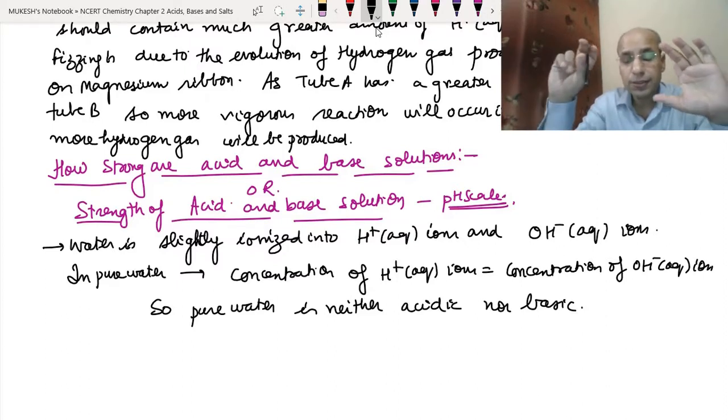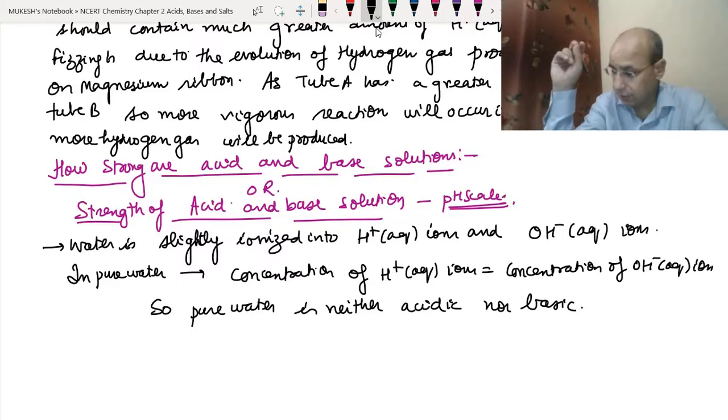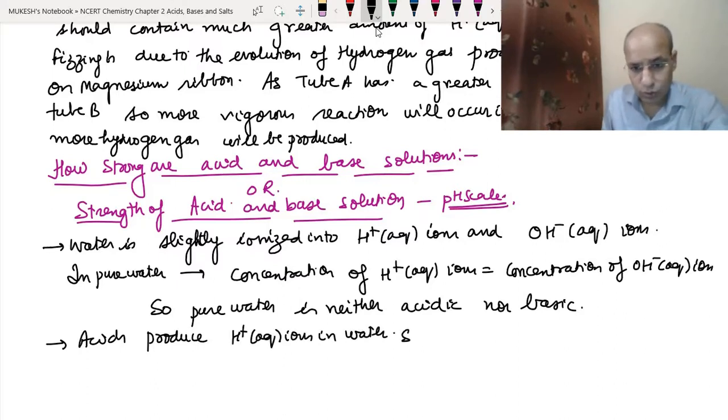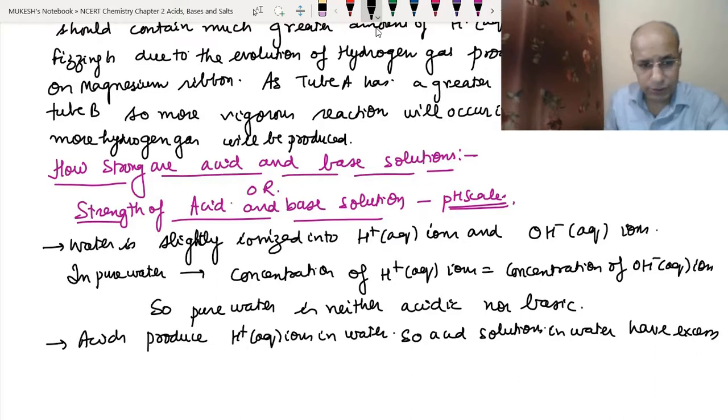Because of that, the solution becomes acidic. Acids produce hydrogen ions in water, so acid solutions have an excess of hydrogen ions.